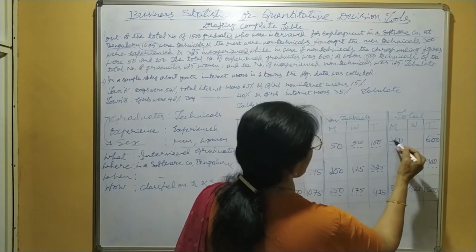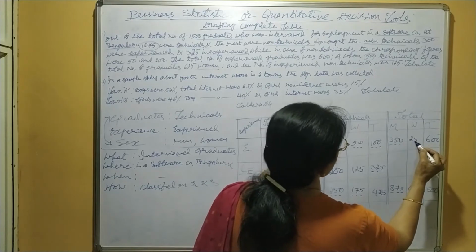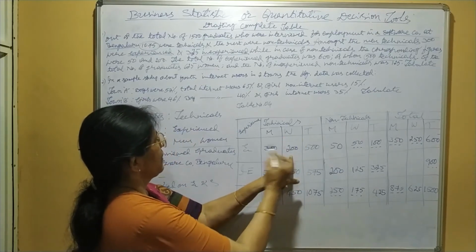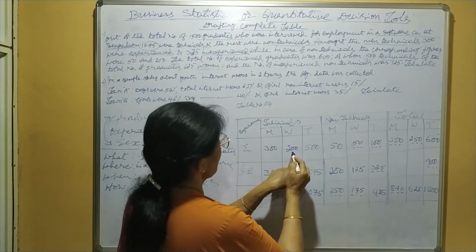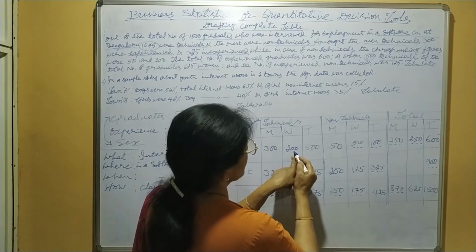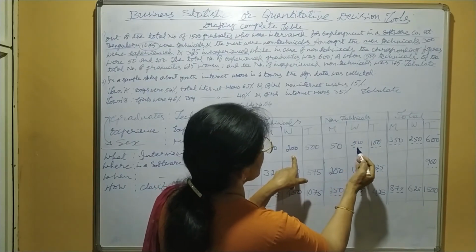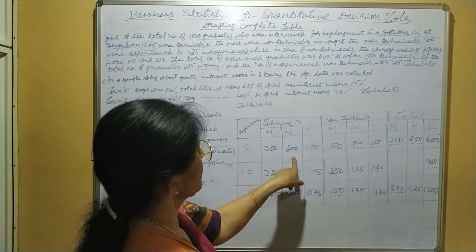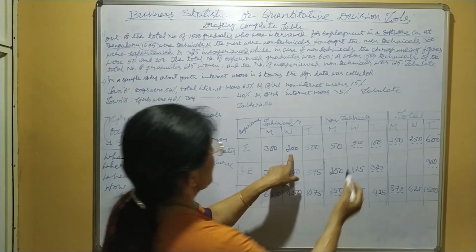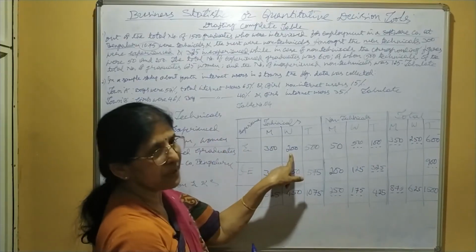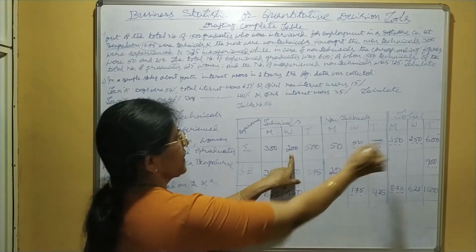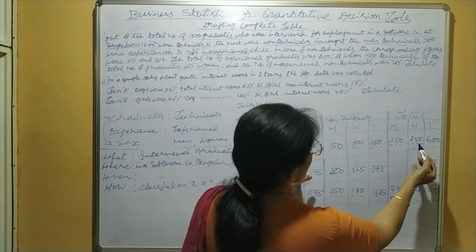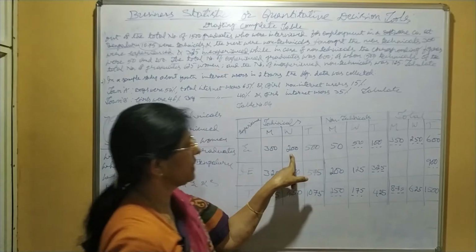Here 600 minus 350 comes to 250. If you want to cross-check, here, experienced men: technicals women 200 and non-technicals women 50, total 250. Technicals women 200, non-technicals women 50, 250, or 600 minus 350, 250.